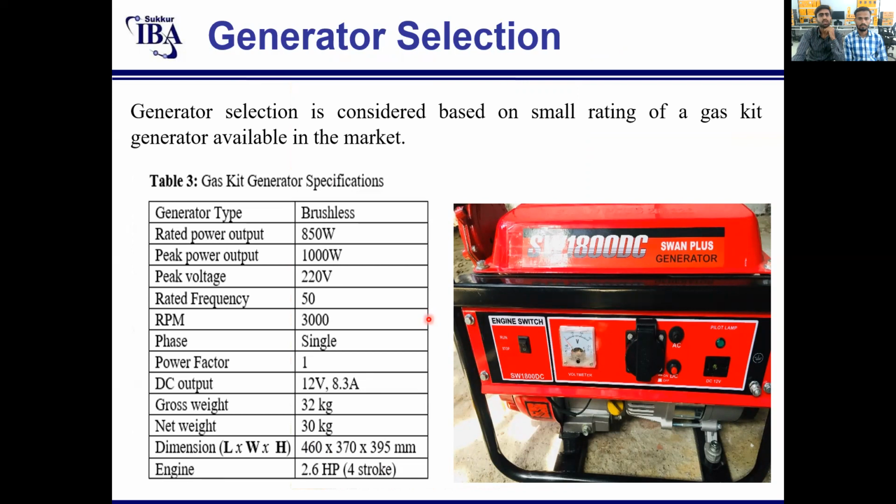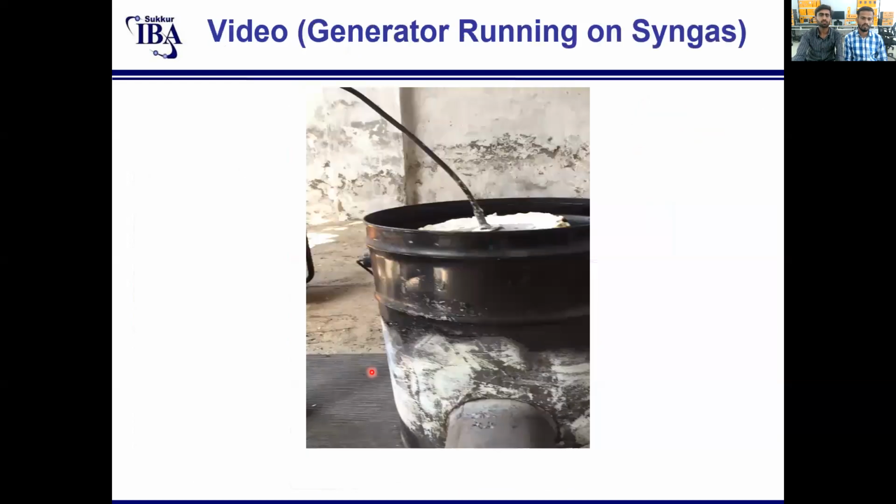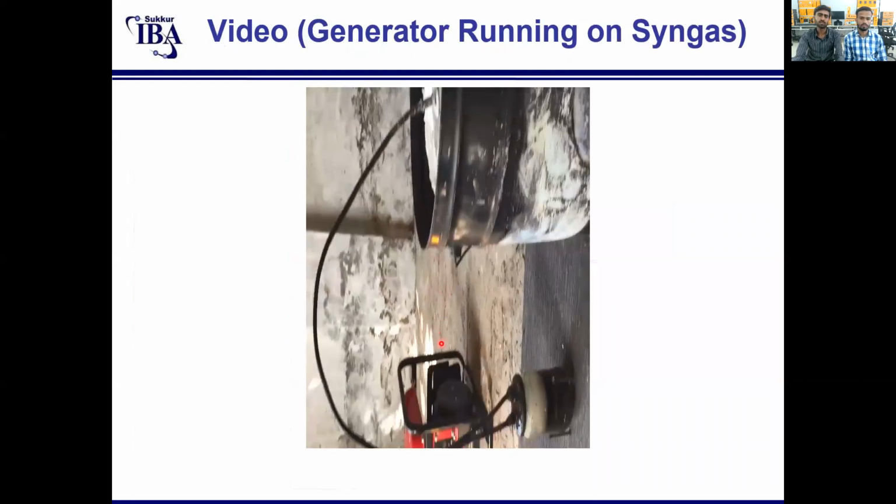Generator selection is considered on the basis of a small rating of gas kit generator available in the market and low pressure. You can see here the specification of the gas kit generator. Now, after the gas production, we move toward the generator running on the produced gas.